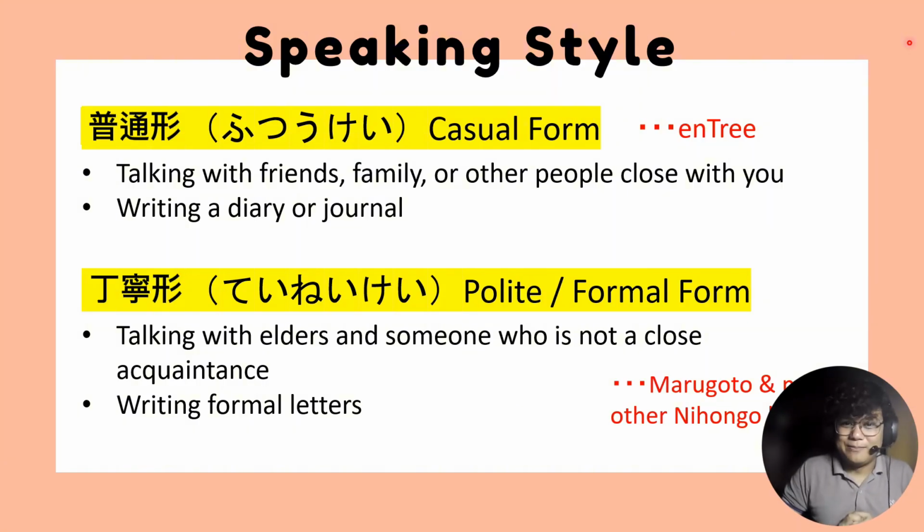Like for example, there's this person that you would like to be friends with. So at first you are speaking in polite form, which is okay because that is safe, no, when using polite form. But eventually, as you know each other, let's say you've already known each other for a couple of years, and then you're still using polite form, meaning your relationship will just stay there. You will never be close enough. You will not be considered close enough because you're not using casual form na speaking style.